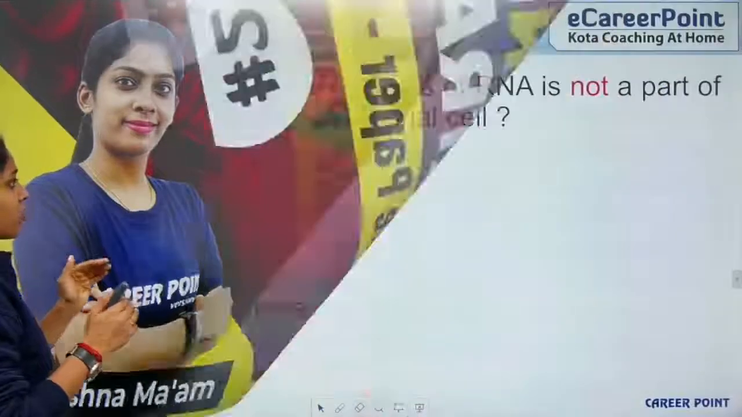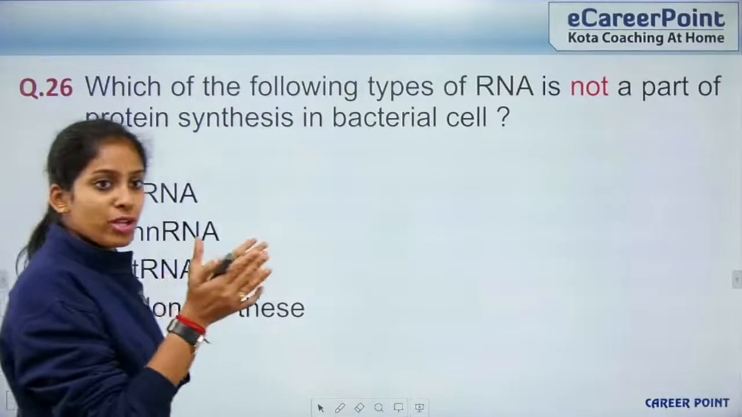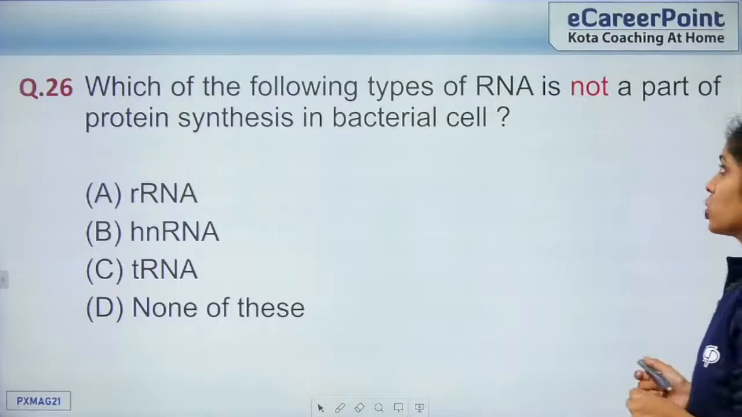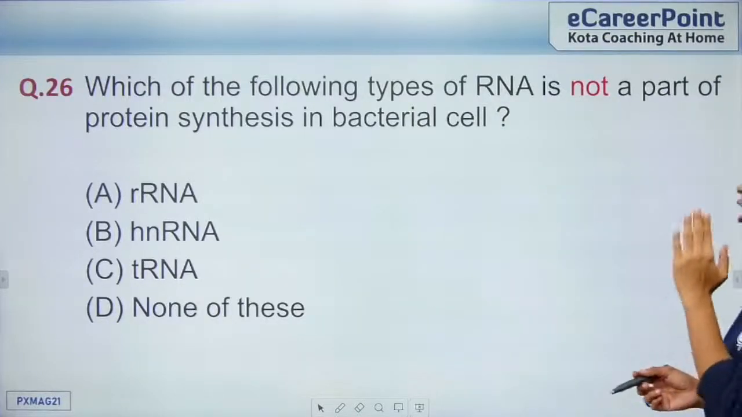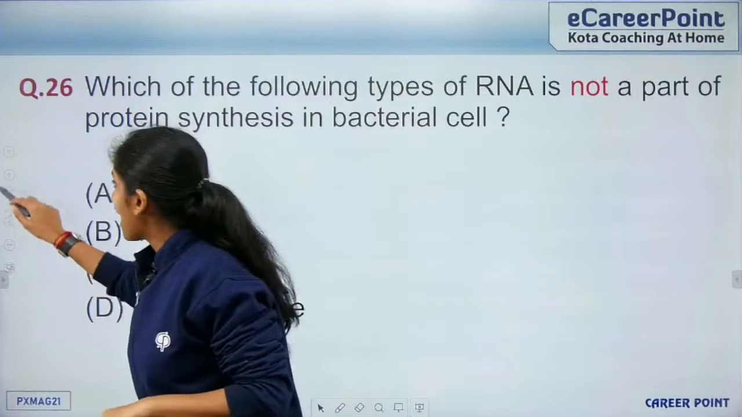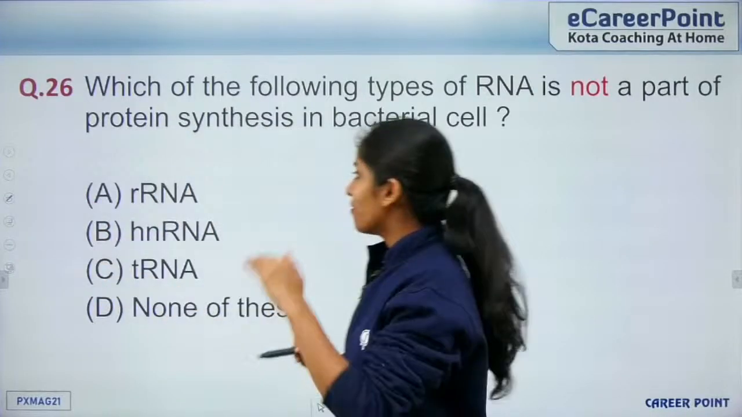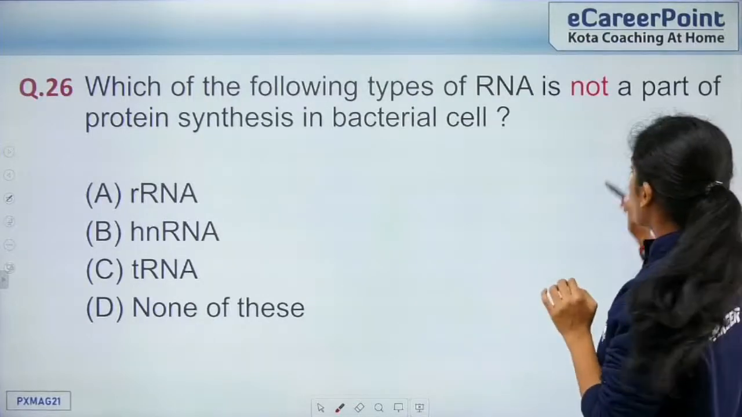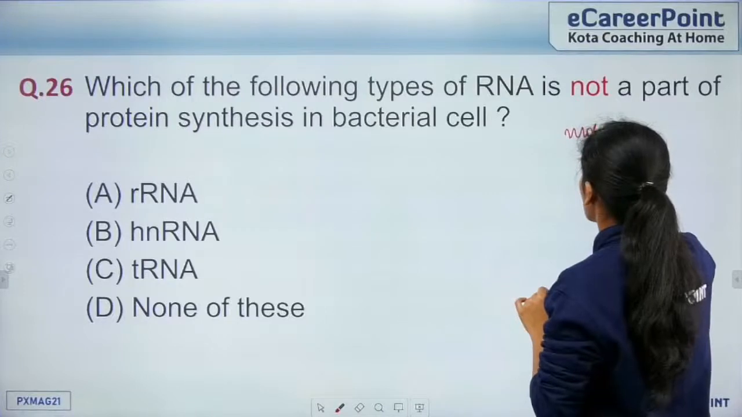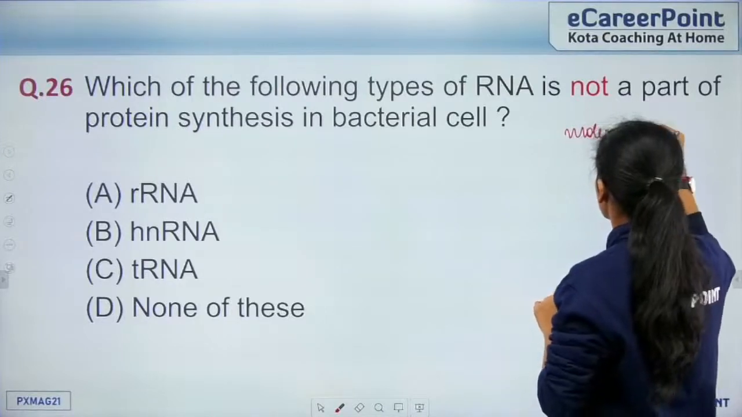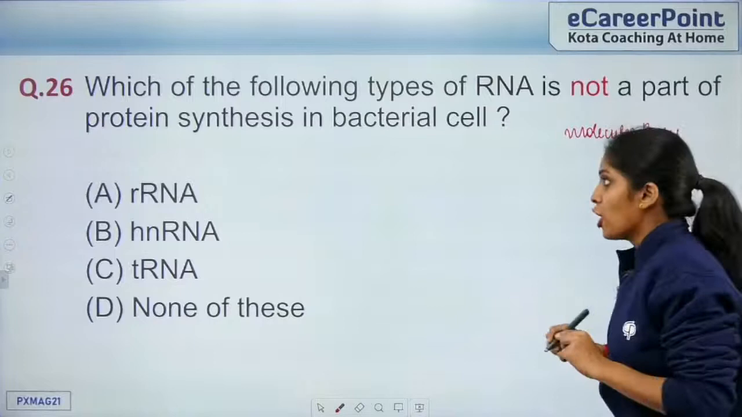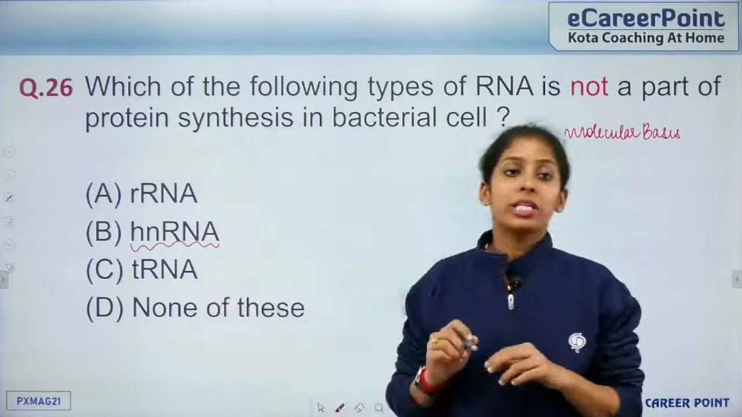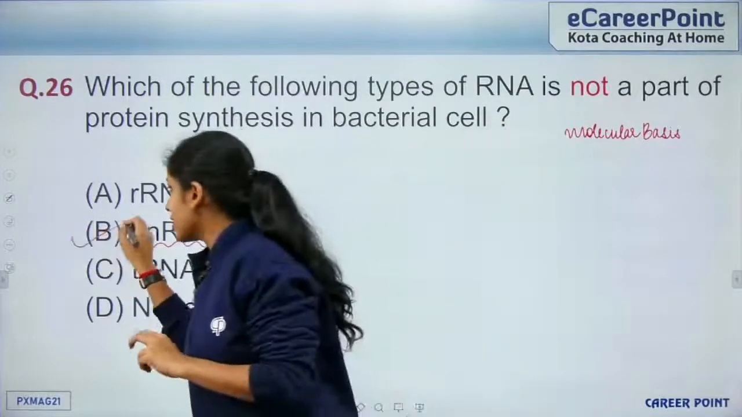So this paper we've already started. 25 questions we have covered, so it's a continuation of the remaining 25. Right, so question number 26. Which of the following types of RNA is not a part of protein synthesis in bacterial cell? So you have rRNA, hnRNA, tRNA, and none of these. First of all, this question comes from the chapter Molecular Basis of Inheritance. In bacteria, you do not have hnRNA, which is coded for by RNA polymerase 2. So this is the right answer.